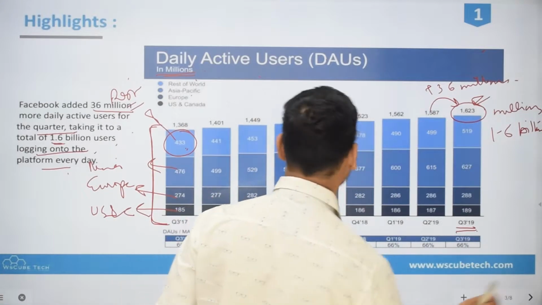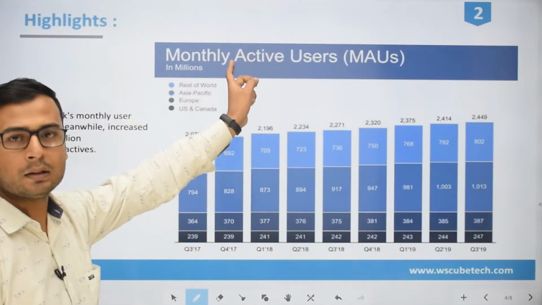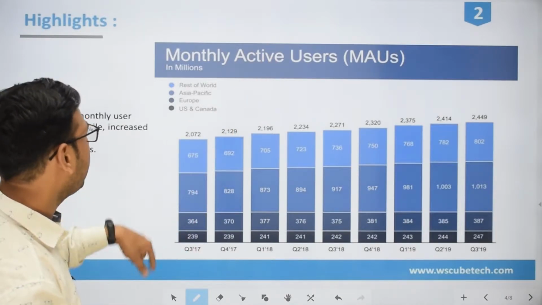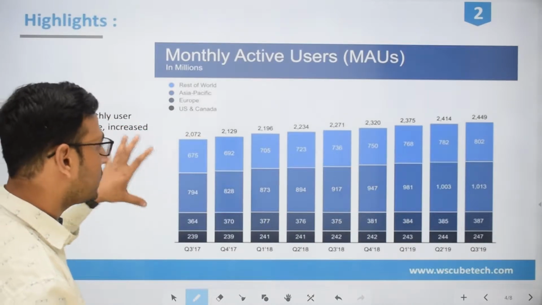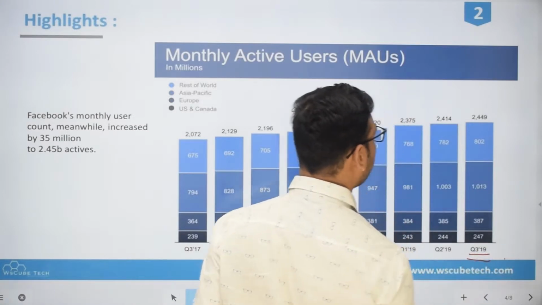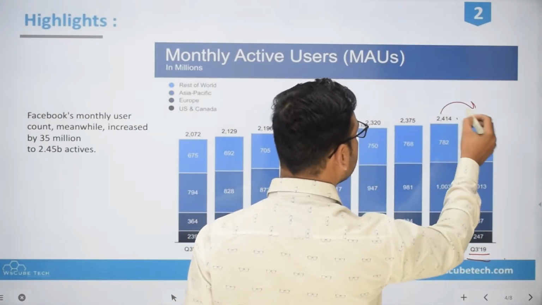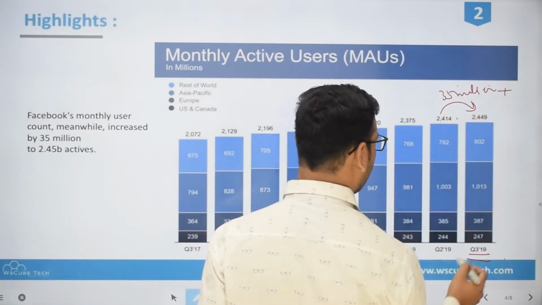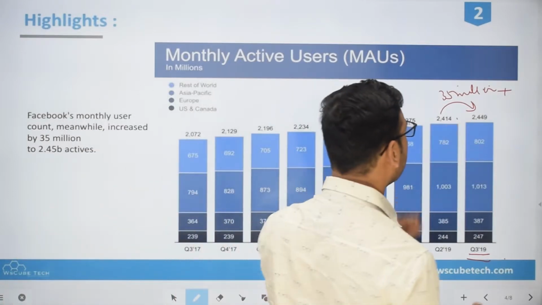Now let's come to the monthly active users, and what Facebook has to say about them. This is basically the same thing, right? The rest of the world, Asia Pacific, Europe and US and Canada, we do not have to focus much on this. Straight away come to the quarter 3 report. Here you can see there is again some growth, about 35 million users added in quarter 3 when we compare it with quarter 2.